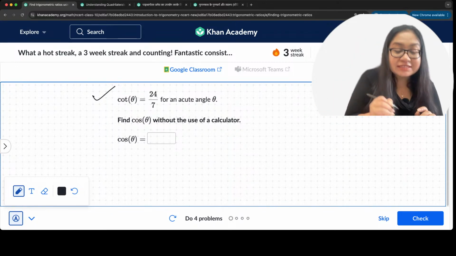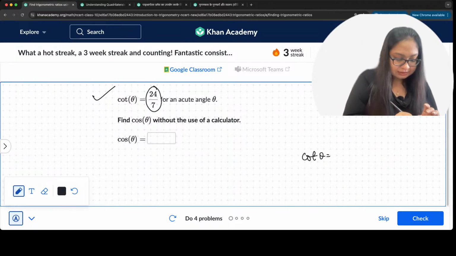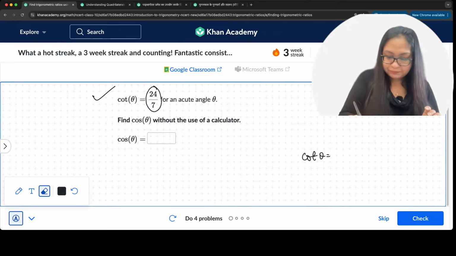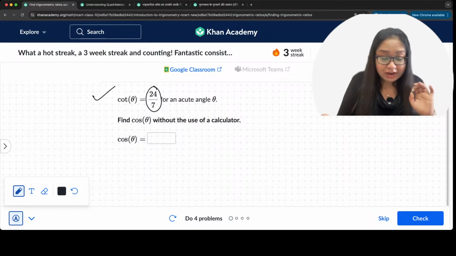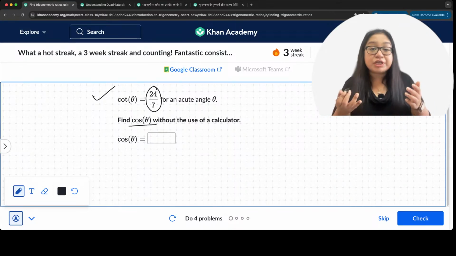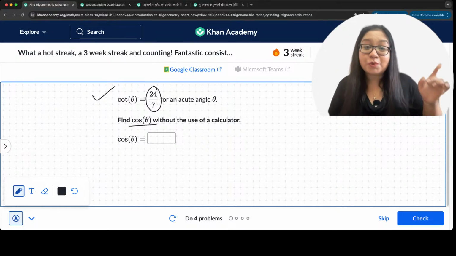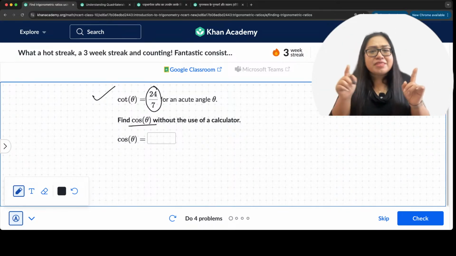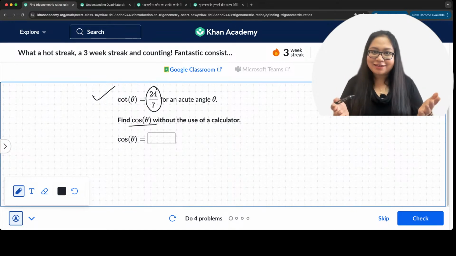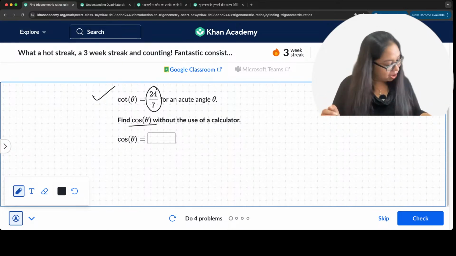So, cot theta is 24 by 7. Cot theta is 24 by 7. That is given here, right? Cot theta is 24 by 7. We have to find out cos theta without the use of a calculator, right? Cot theta is given 24 by 7. We have to find out cos theta. So, what do? The first thing that we do is, yes, make a triangle, make a picture, make a diagram. Okay? All right, all right.